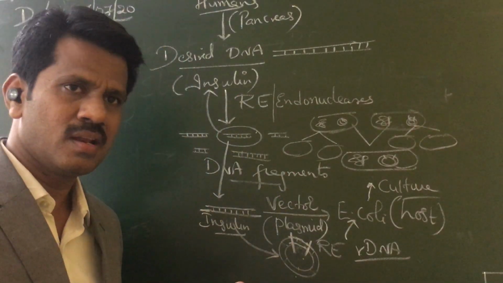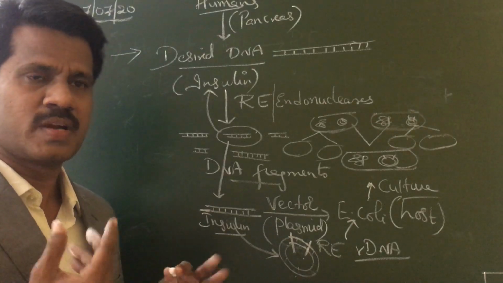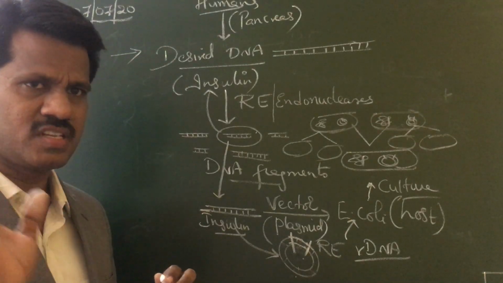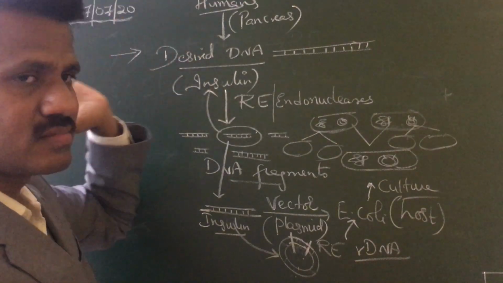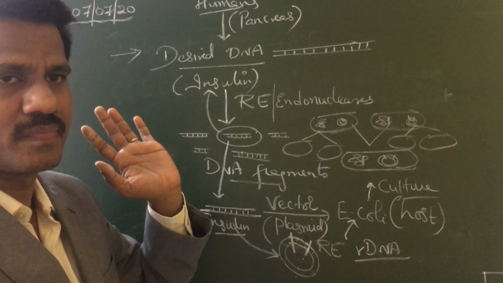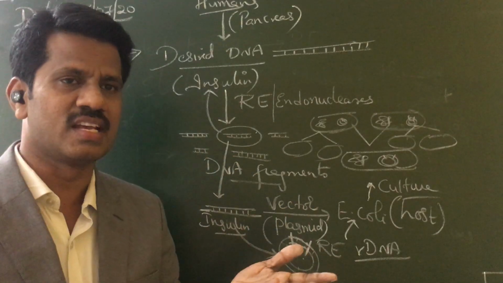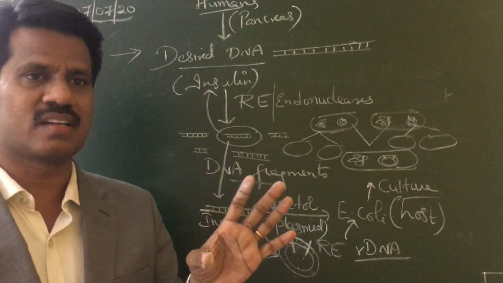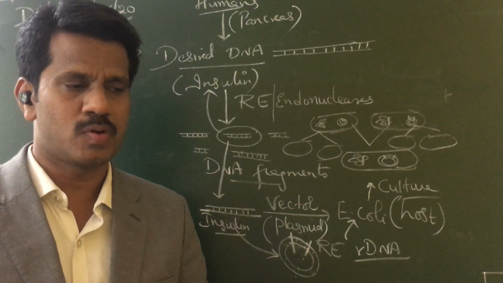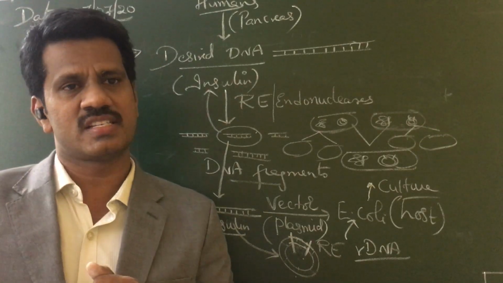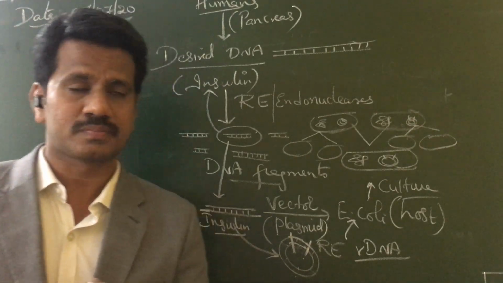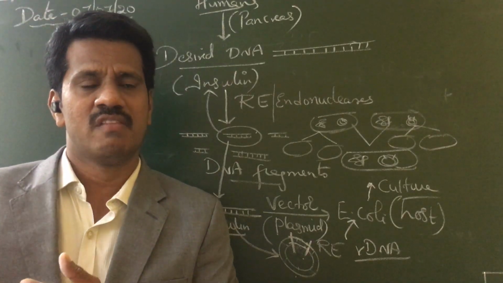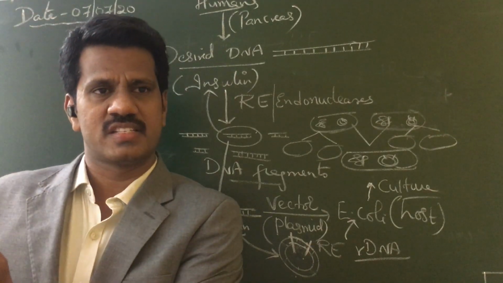So, very simple. What we are studying in this chapter is basically only three steps. One is, first you have to select your desired gene or fragment. That means you are selecting your particular character. Suppose in plants, I want a disease resistant plant. In a particular plant, there may be a gene which can confer disease resistance.